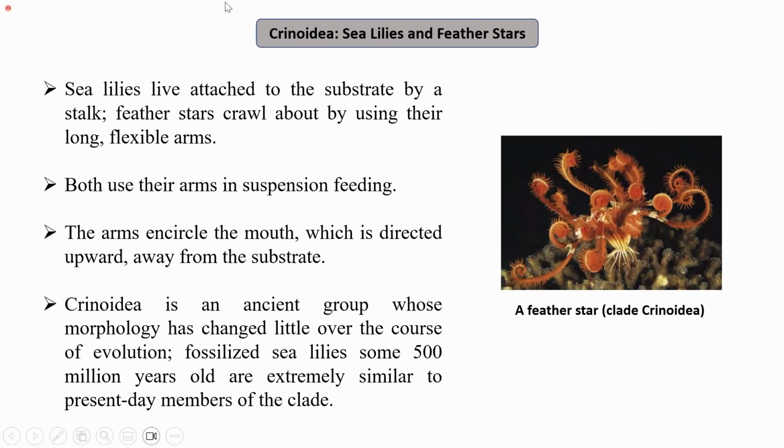The next is the Crinoidea. That includes sea lilies and feather stars. Sea lilies are attached to the substrate by a stalk. Feather stars crawl about by using their long flexible arms. This is a feather star which has been shown here. You can see here it has long flexible arms, right?